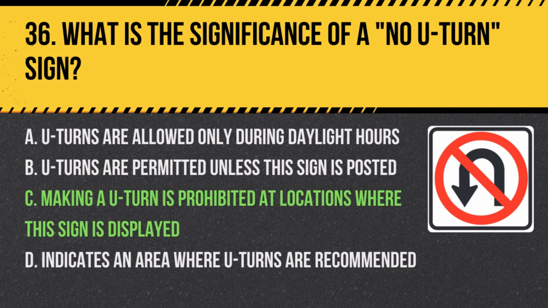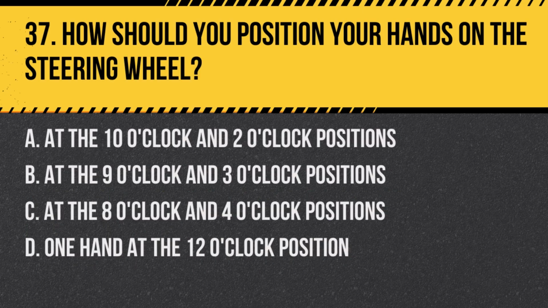Answer: C. Making a U-turn is prohibited at locations where this sign is displayed. A no U-turn sign clearly indicates that making a U-turn at this location is illegal and could result in a traffic violation. Question 37. How should you position your hands on the steering wheel?